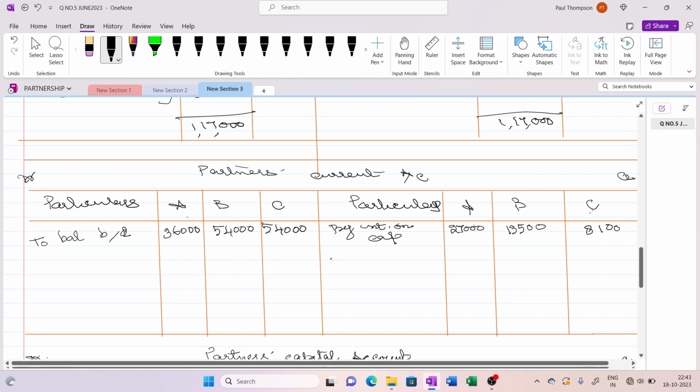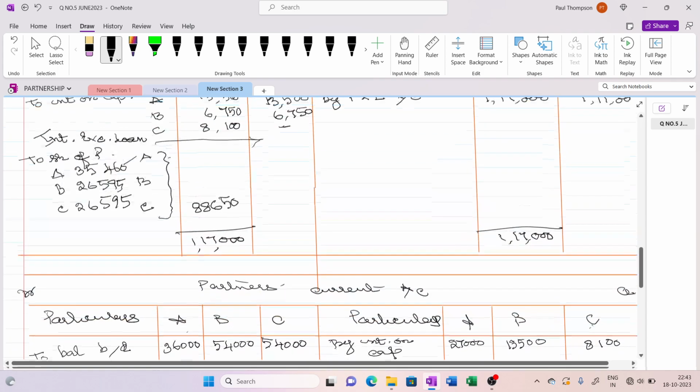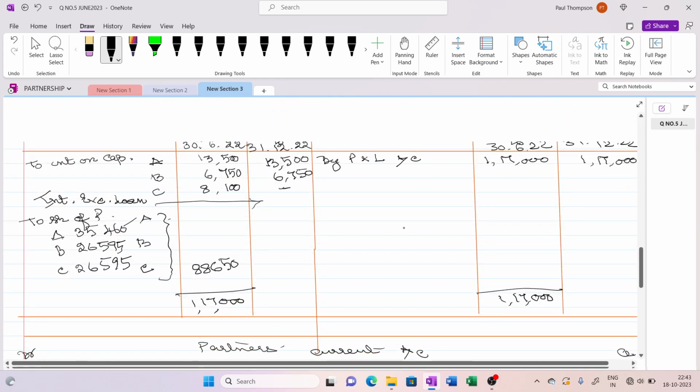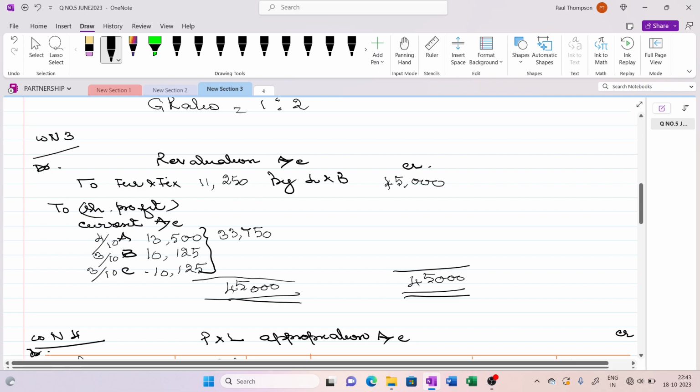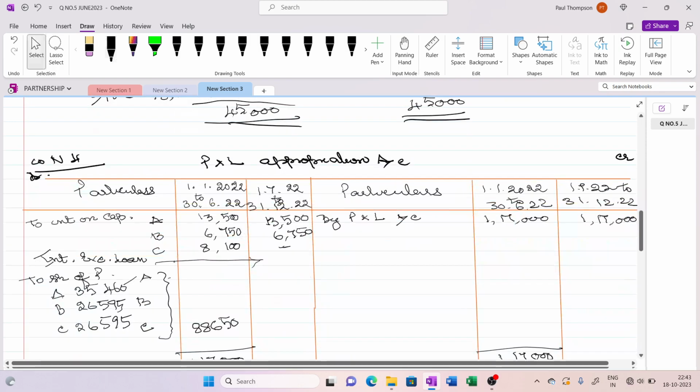Second one, we have to transfer the revaluation profit. Revaluation profit we did already here. Just a minute, it's not opening. Revaluation profit, see, 13,500, 10,125, 10,125.